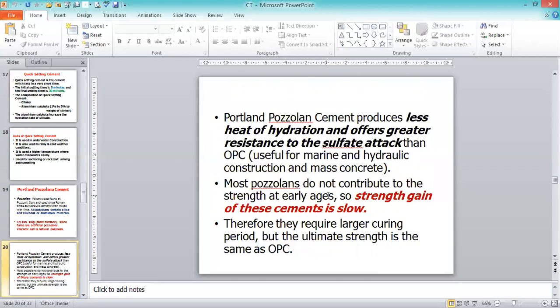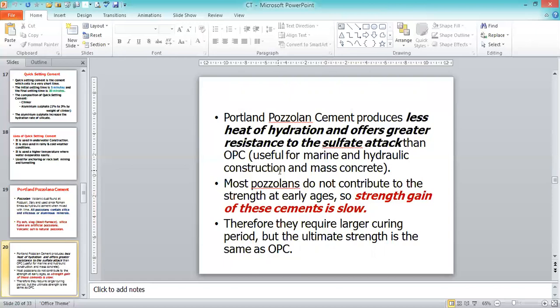But in the case of ordinary Portland cement, after 1 month, that is the 28 days of curing is over, approximately 1 month, after that, whatever curing may be done, there is no improvement or gaining of strength in ordinary Portland cement. Whatever the strength is at 1 month, the same strength will be there even after 6 months, even after 1 year also. That is the case for ordinary Portland cement.